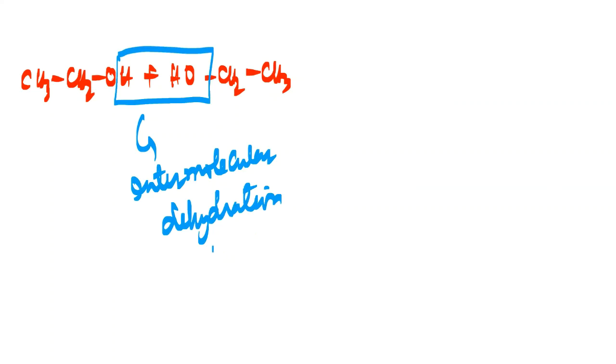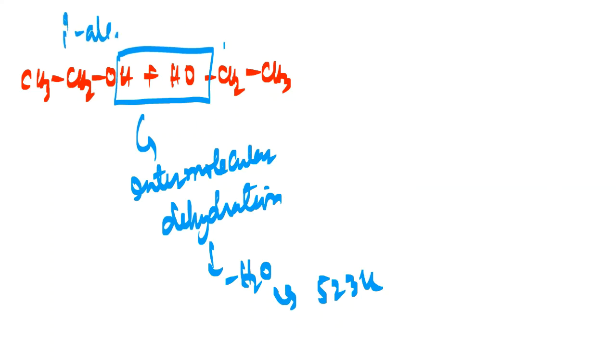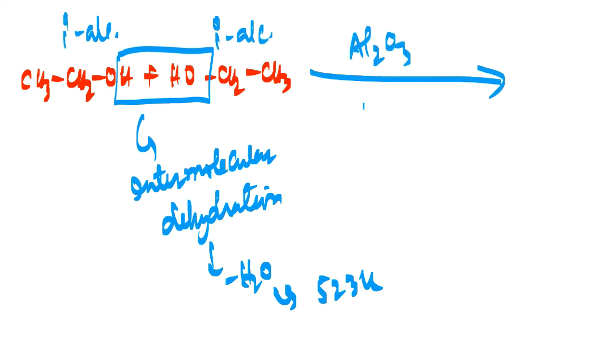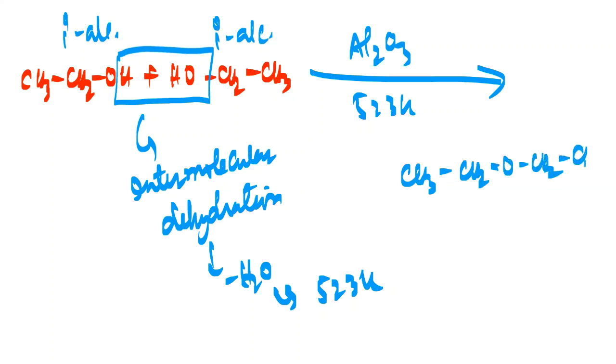So here the water molecule will be lost, and this will take place at 523 Kelvin, my dear friends. So this is a primary alcohol, and this is also a primary alcohol. And remember, this is taking place in presence of a catalyst, alumina, at 523 Kelvin temperature. So obviously you'll be getting CH3CH2OCH2CH3. So here you are getting the ether.